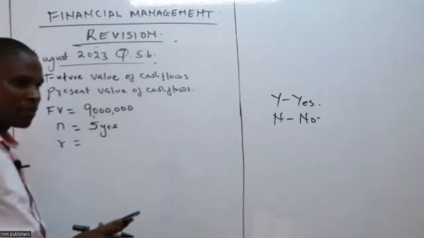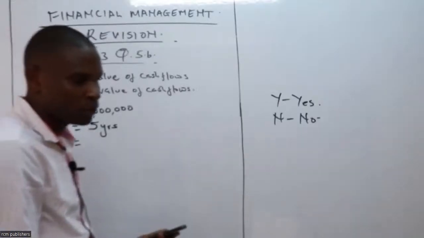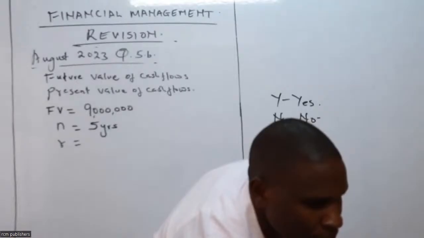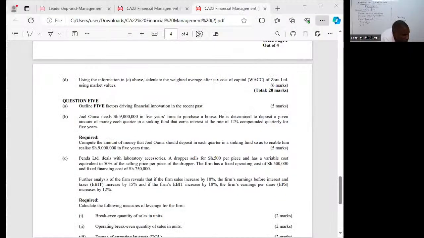I have seen some people have just joined. I'll share the question on their behalf, or to help them to look at it very fast. You have joined now. Can you take a picture of that question, tafadhali? Hiyo ya Joel Ouma. Anataka 9 million at the end of 5 years. You take a screenshot very fast.